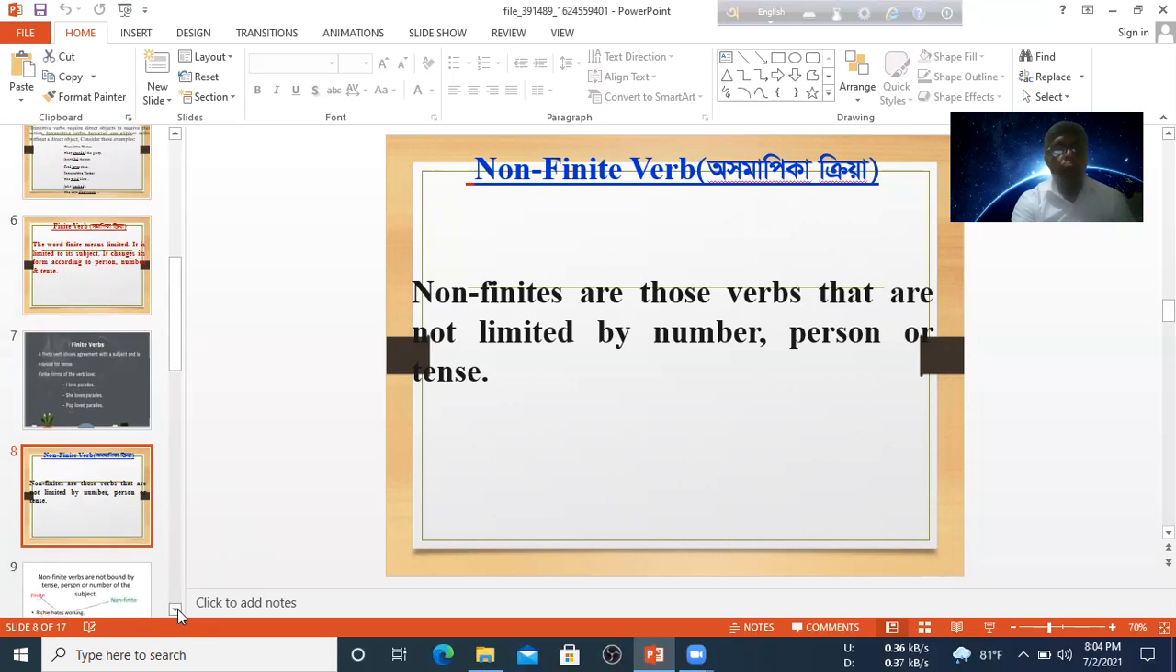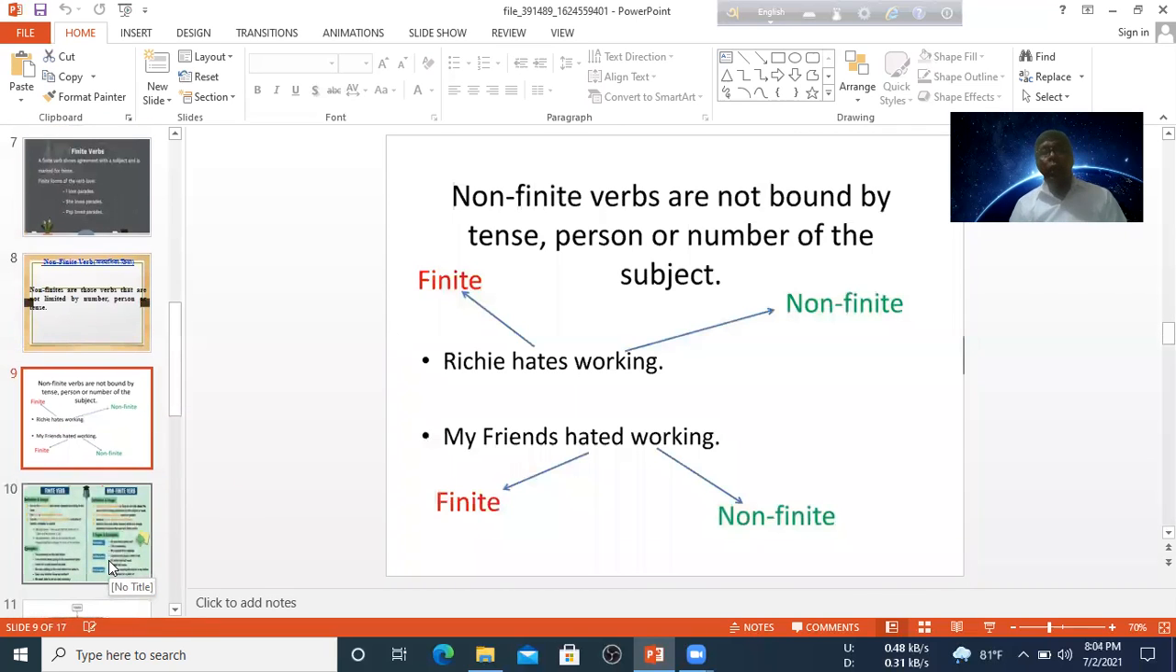Dear learner, you see the next sentence: Ruhi heads working.